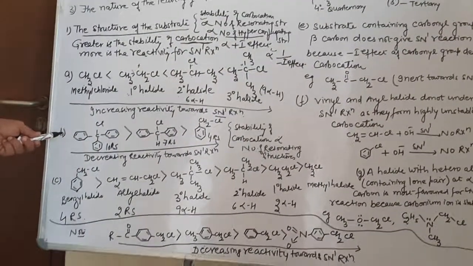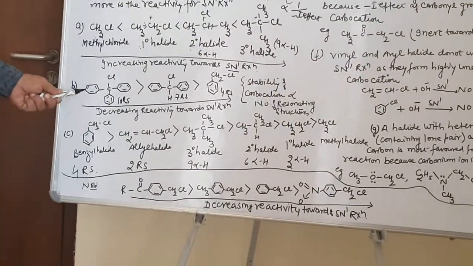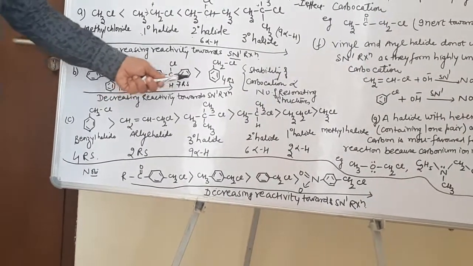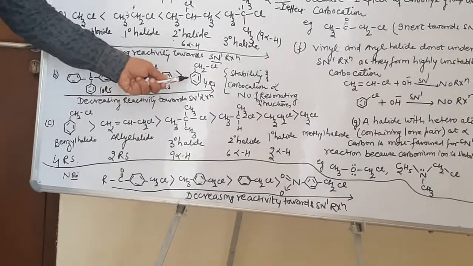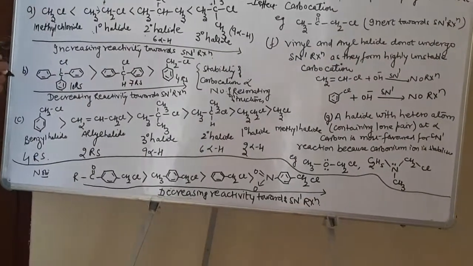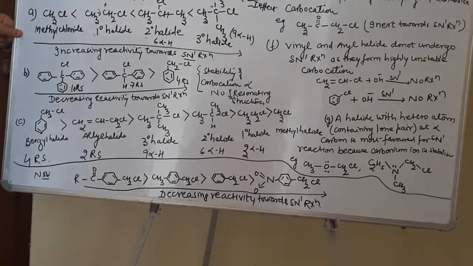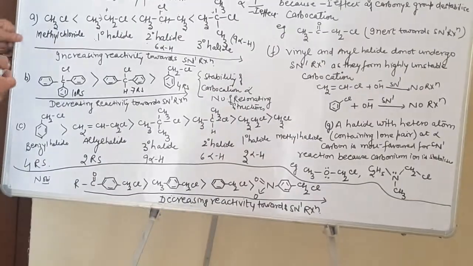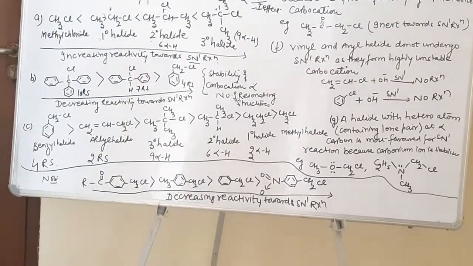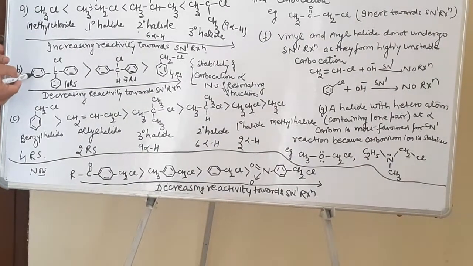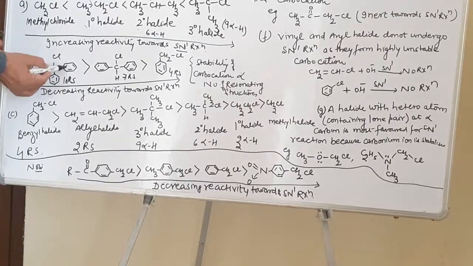Now let us look at another example. Example B. This is a triphenyl alkyl halide. This is a diphenyl alkyl halide, and this is a benzyl halide. Now look over here. If I ask you in which of the following the reactivity of the SN1 reaction decreases. Just see over here, for every benzene ring, how many resonating structures? 3. For this also 3, for this also 3.